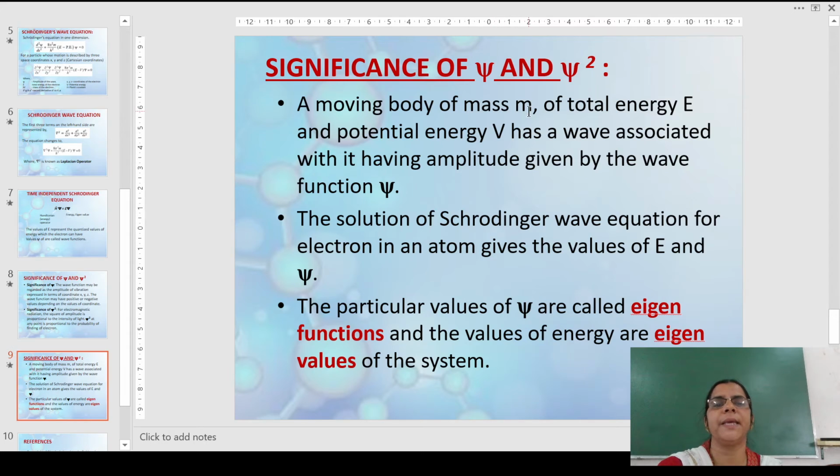A moving body of mass m, something like an electron, of total energy E and potential energy V, has a wave associated with it whose amplitude is given by psi. The solution of the Schrödinger wave equation gives different solutions, and if we solve it for an electron in an atom, it gives the values of energy and wave functions. The values of psi are called eigenfunctions, and the values of energy are known as eigenvalues of the system. So this is the Schrödinger wave equation and the significance of psi and psi square.